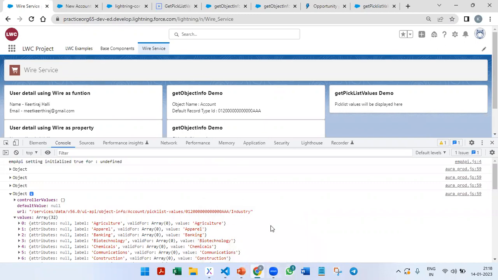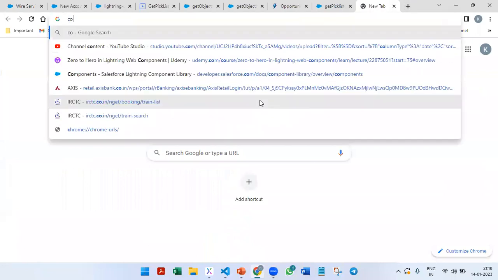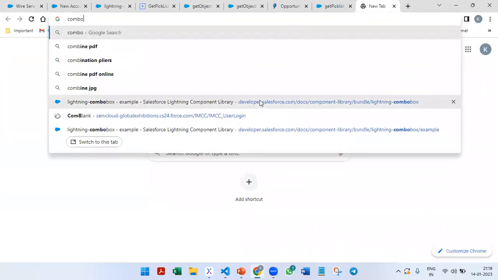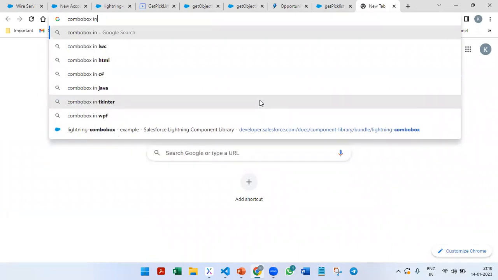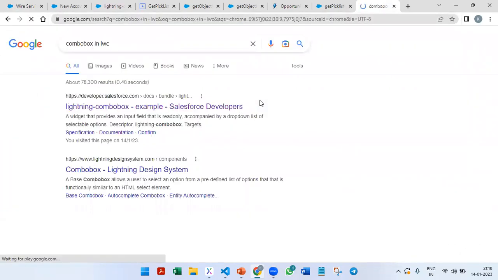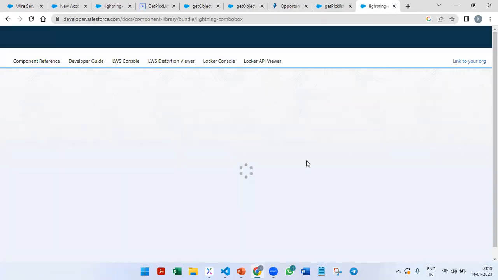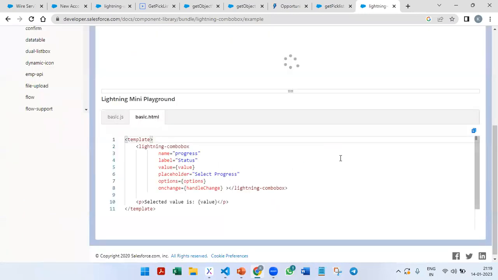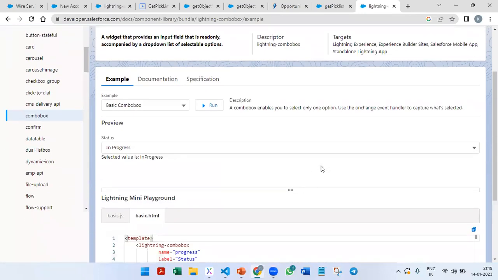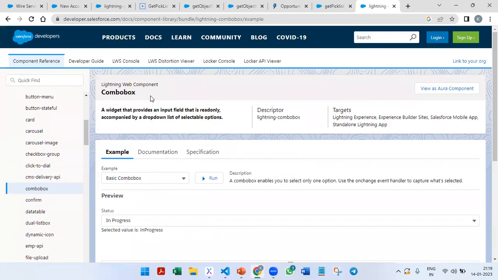But to show this on the UI, we will need a combo box. So let's search for the combo box in LWC. Lightning combobox. We just need to study this documentation more so we can easily build our combo box.